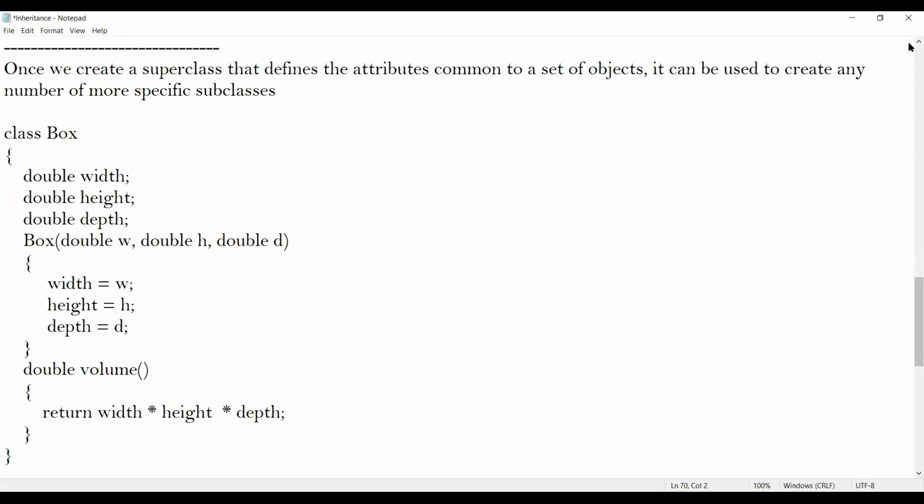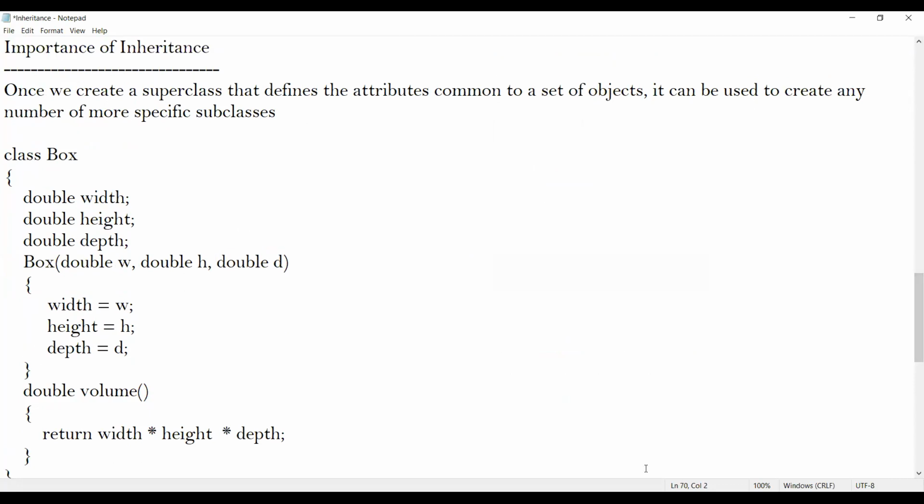This is what it says in the textbook. So once we create a superclass that defines attributes common to a set of objects. Is the superclass trying to define attributes that are common to a set of objects?